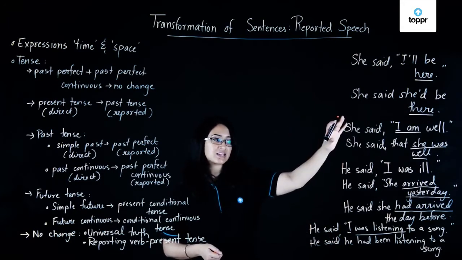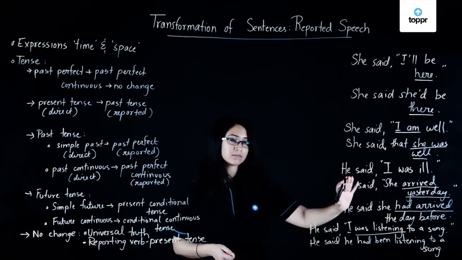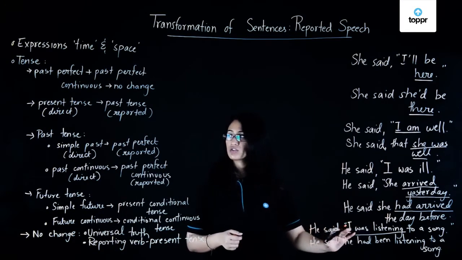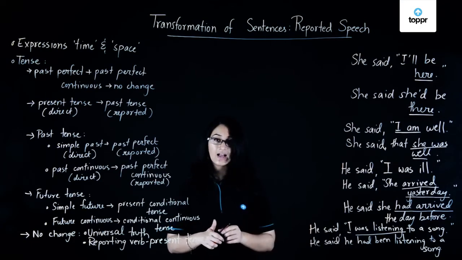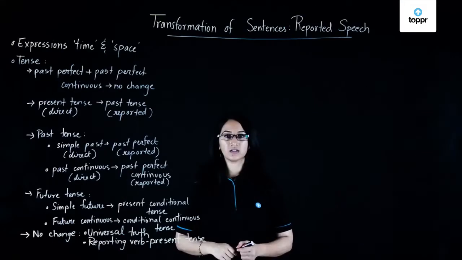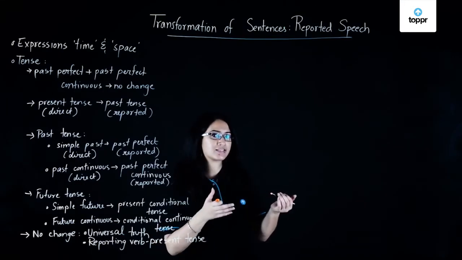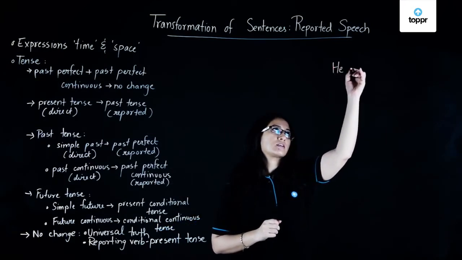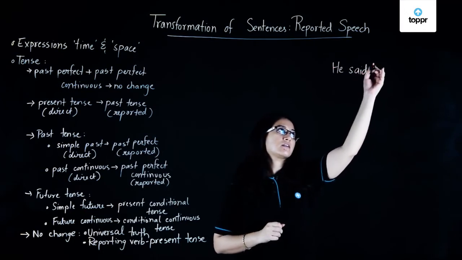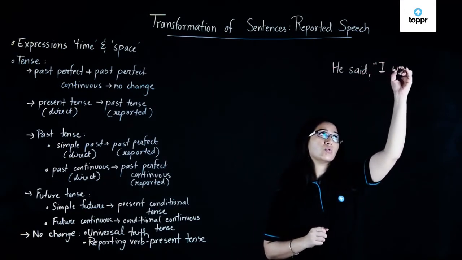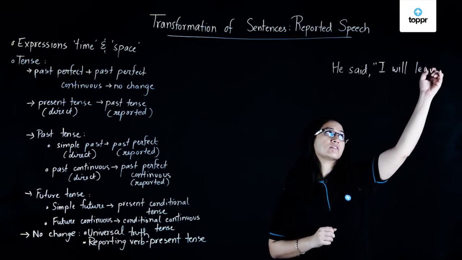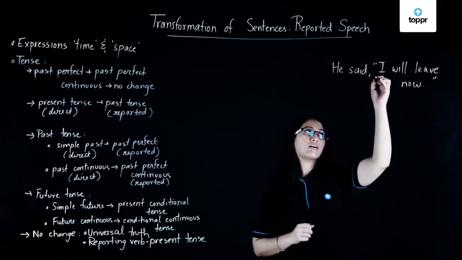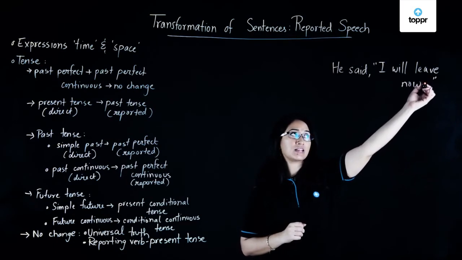We've looked at present tense sentences, simple past, and past continuous tenses. So now we'll move on and take a look at the future tense. Let's take an example of a sentence in the simple future tense. Let's say, he said, I will leave now. So here you have the sentence in the simple future tense.